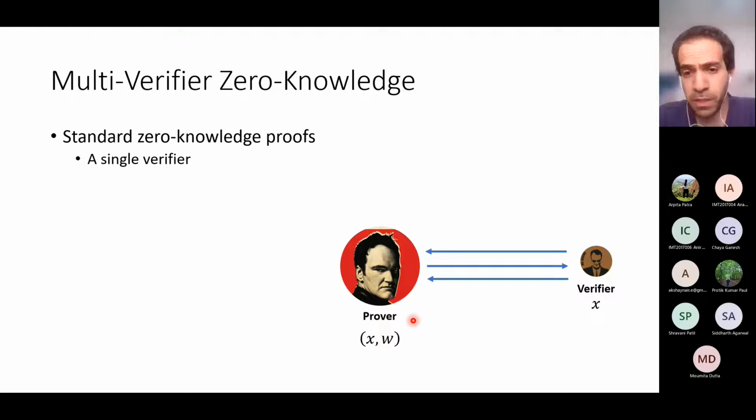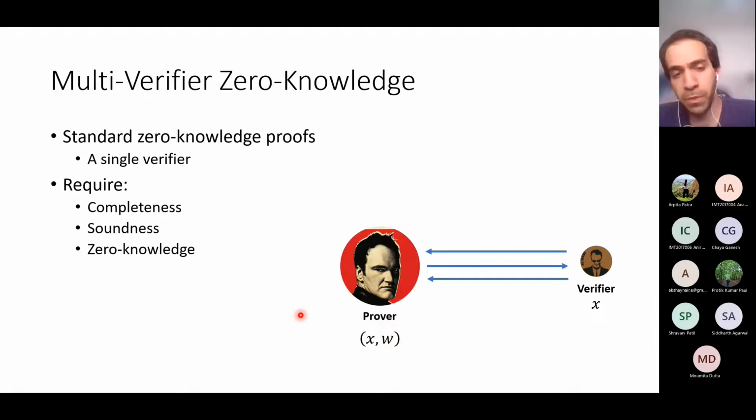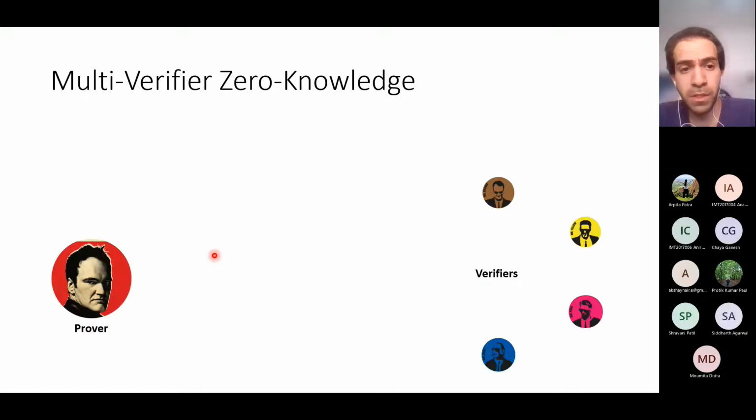So as you know, in the standard settings of zero knowledge proofs, we have one prover and one verifier. And the prover wants to prove to the verifier that the statement X is true, but without revealing any information about the secret witness W. And we require the standard correctness, soundness, and zero knowledge properties. In this work, we consider a variant of zero knowledge where we have one prover but many verifiers. And now the prover wants to prove to all the verifiers that the statement X is true, but without revealing any private information.